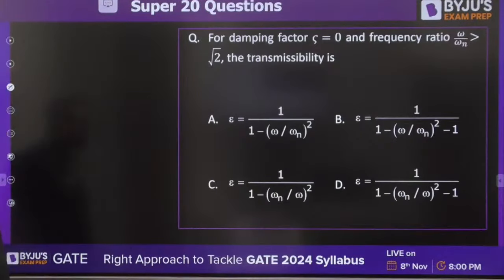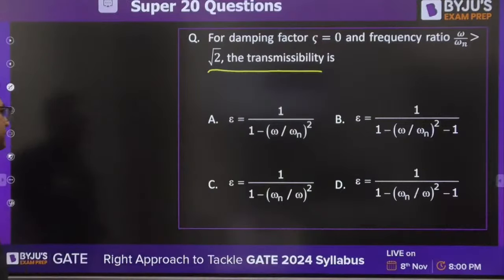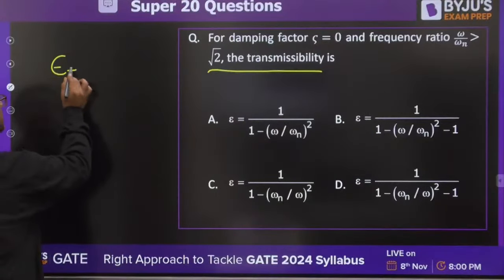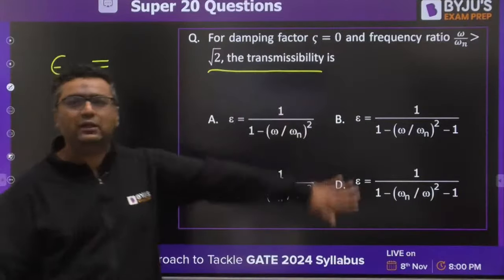Solve this one now. Transmissibility. Transmissibility ratio, you know that. Which one is correct for the given values?